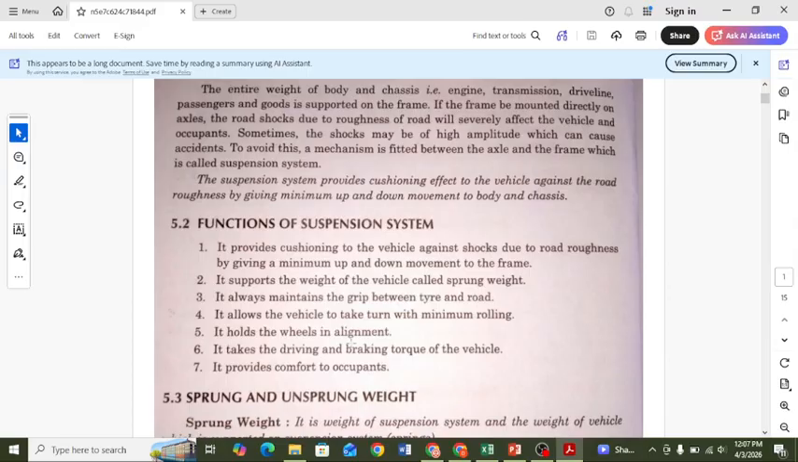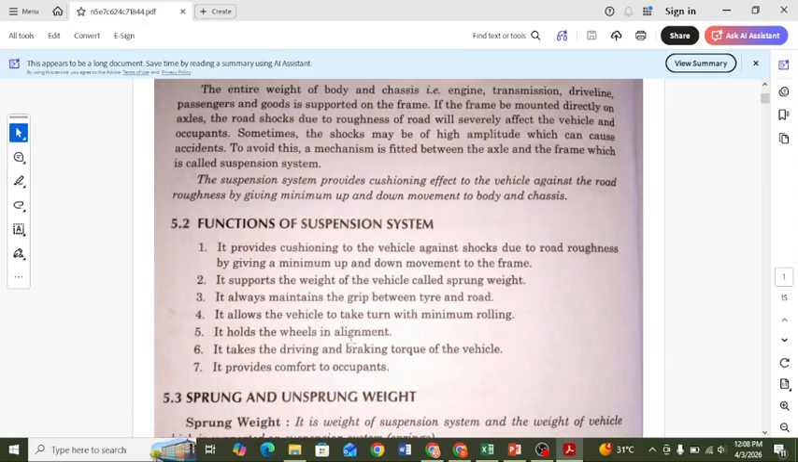Second, to support the wheel of the vehicle, called the spring weight, which is the total weight of the vehicle plus the weight of the spring. Third, it always maintains the grip between tire and road. The fourth function is to allow the vehicle to take a turn with minimum rolling, which is also related to the steering system. Point number 5, it holds the wheels in alignment. Toe-in, toe-out, caster and camber terminology is considered in wheel alignment, which also depends upon the suspension system.